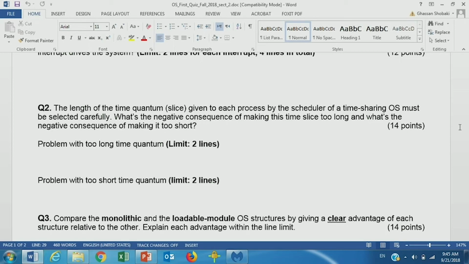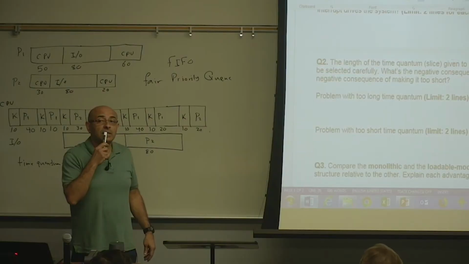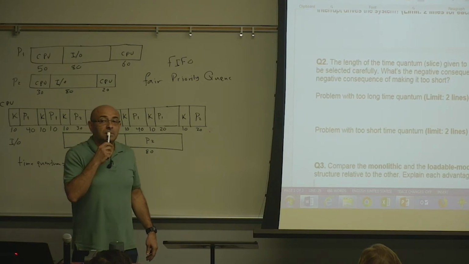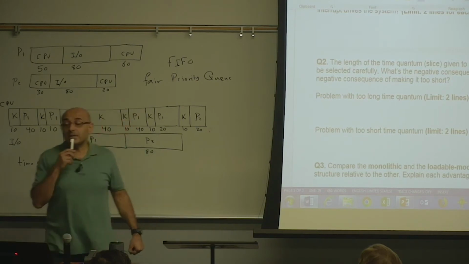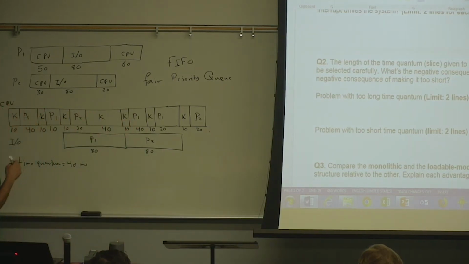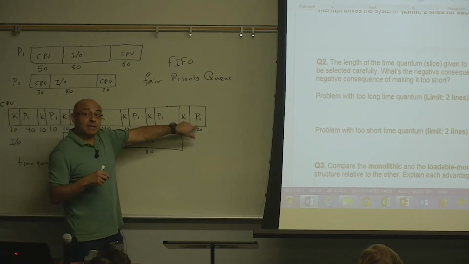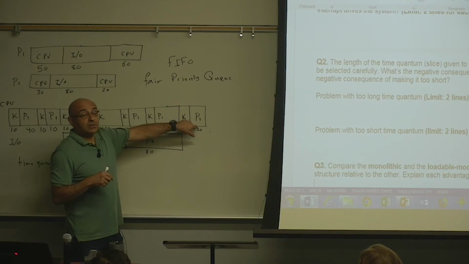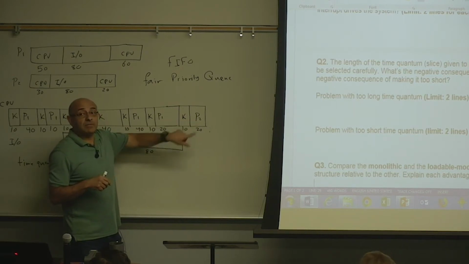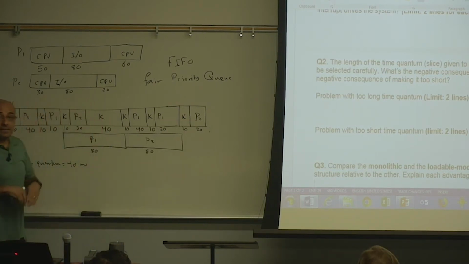Yeah. The process finishes early, then the CPU isn't doing anything. No, this is a fatal mistake. This is a fatal mistake. When this process finishes in 20 milliseconds, does it take the entire time quantum? No. So you're missing an important concept. If a process finishes, then the kernel will get the CPU.